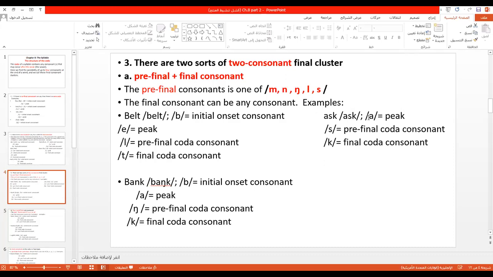So the first sound in this syllable is A, the peak, and there are 2 consonants in the coda, Se and K, and Se is one of these 5 consonants. So Se is a pre-final coda consonant, and K, final coda consonant. This is the first case of 2 consonants in the coda.